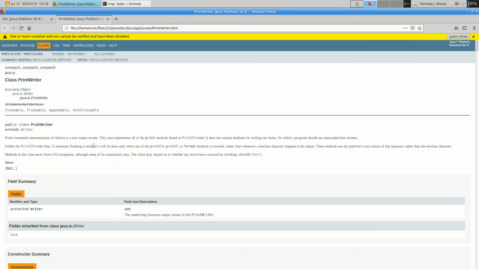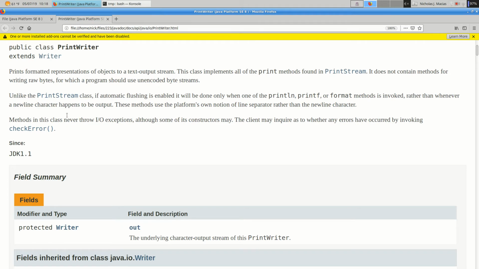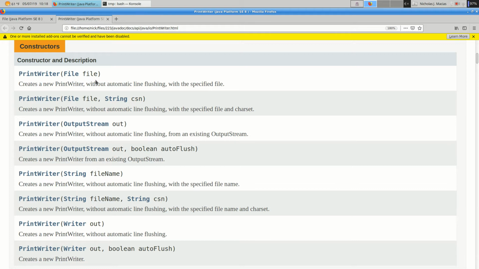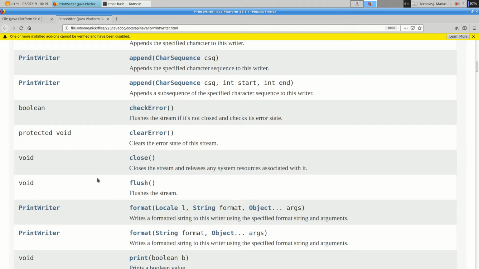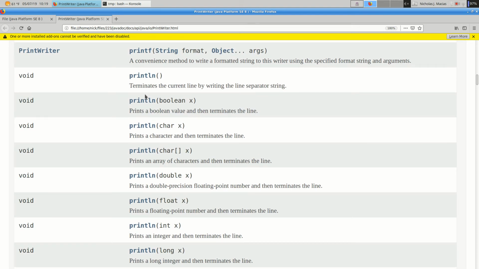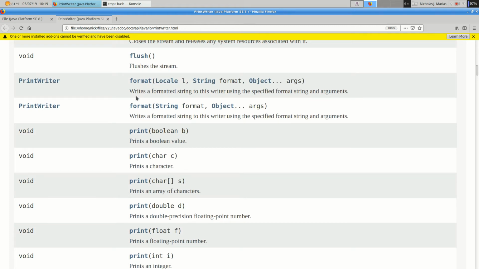So there's a class called PrintWriter, java.io.PrintWriter. You can construct it with a file, or you can construct it directly with a file name. And it has a series of methods including print and println. In fact, the same methods that we have available when we say System.out, we can use with a PrintWriter. But instead of printing to standard out, it'll print into a file.